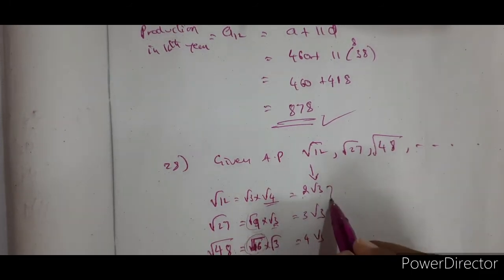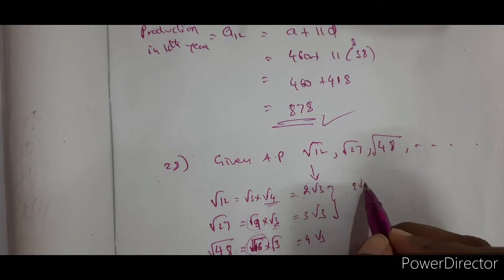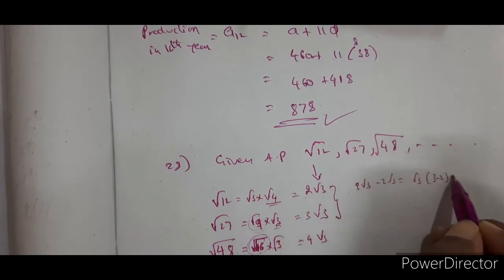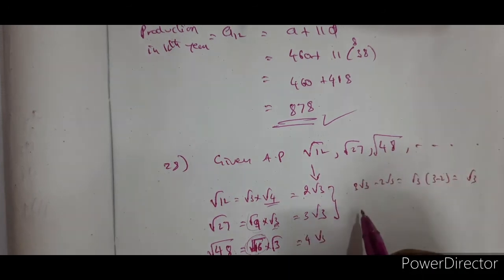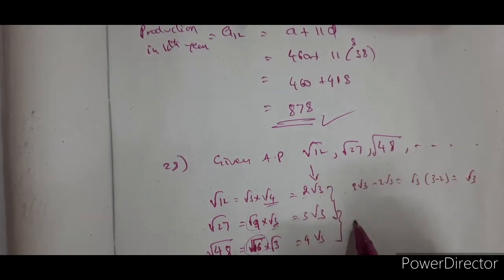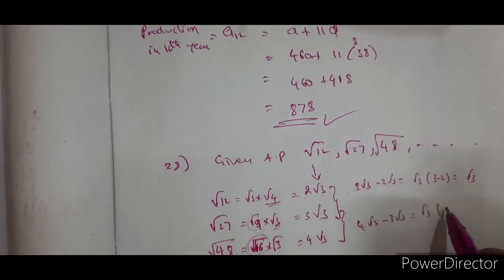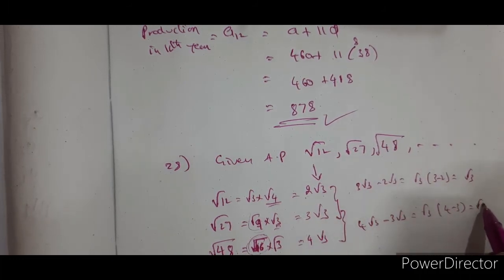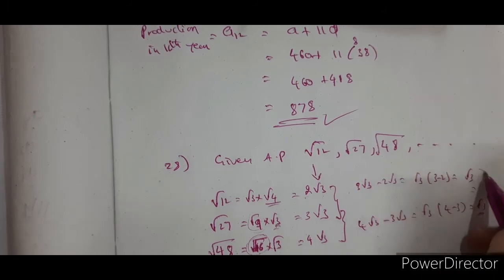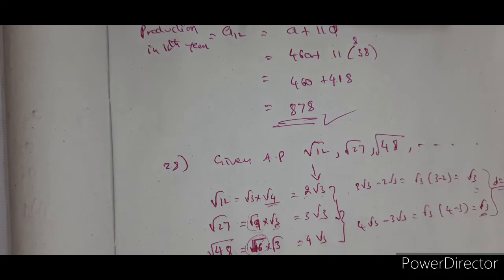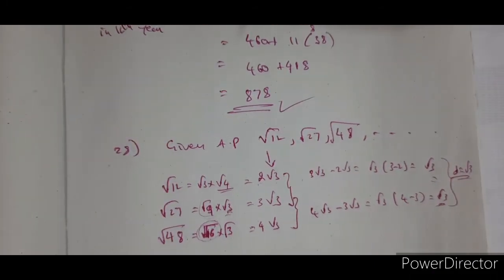4 root 3. Now what is the common difference between 3 root 3 minus 2 root 3? Taking root 3 common, 3 minus 2 is equal to 1, so that is root 3. Now take the common difference between these two: 4 root 3 minus 3 root 3. 4 minus 3 is 1, that is equal to root 3. So what is the common difference? Yes, D is equal to root 3. So this is definitely in AP.